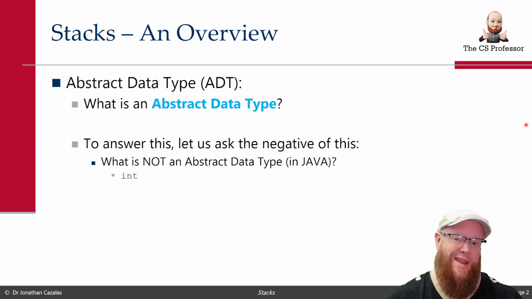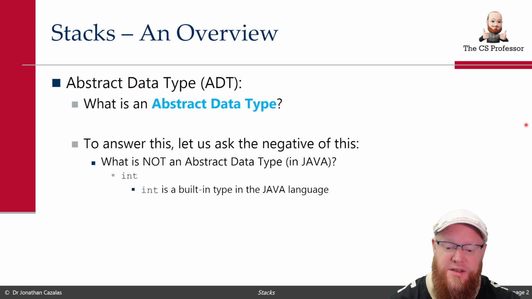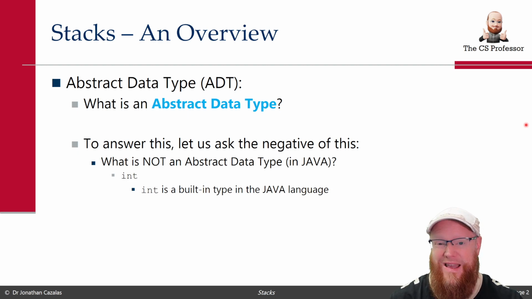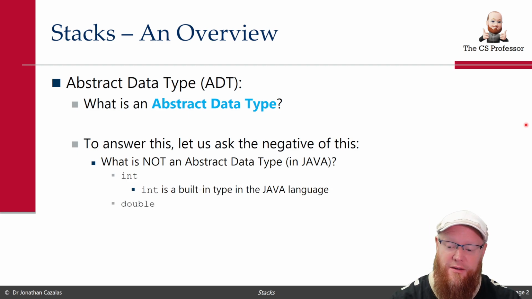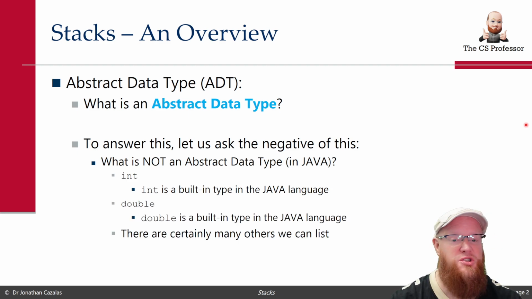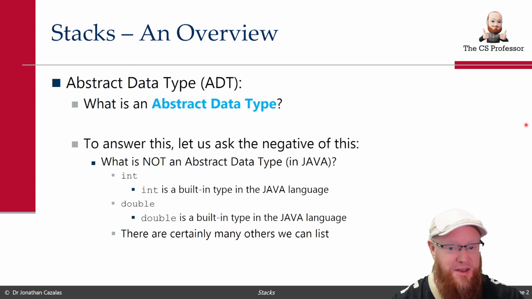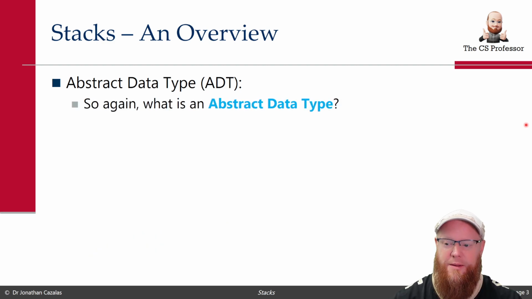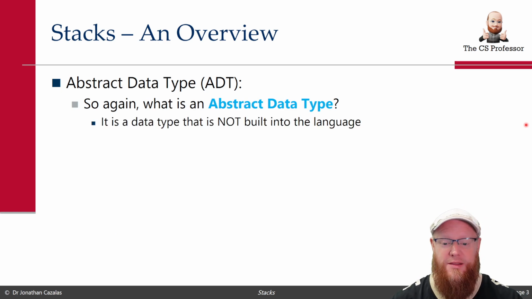An example would be an int value. An int is a primitive data type. It's built into the core feature set of Java. Double is a primitive data type built into the core feature set of the Java language. There's other primitives that you can think of. There's many other data types that are not an abstract data type. And think of that meaning of the word abstract, right? So again, what is an abstract data type?